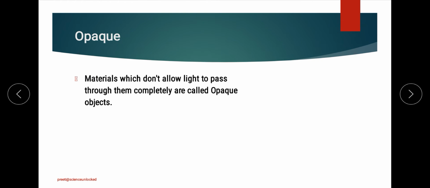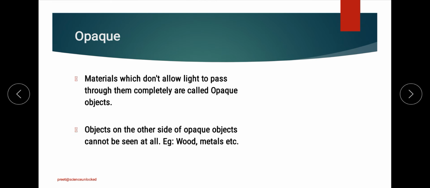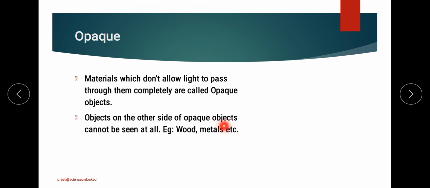Now on the basis of the same property, we have another category of materials, that is the opaque objects. Anything which is not allowing the light to pass through it at all, we will say that the object is an opaque object. These objects will not allow us to see anything which is behind the object.